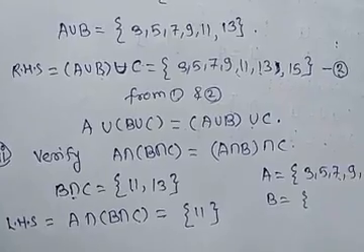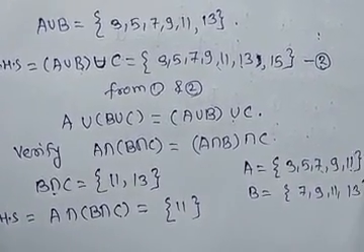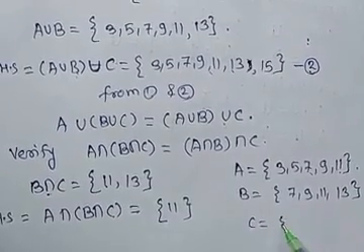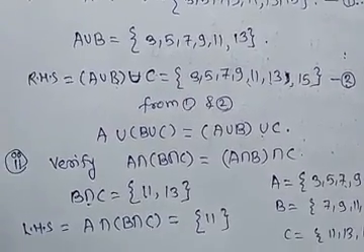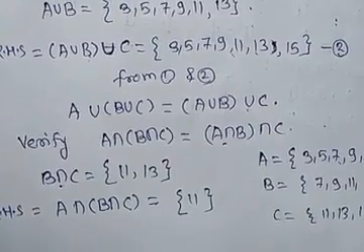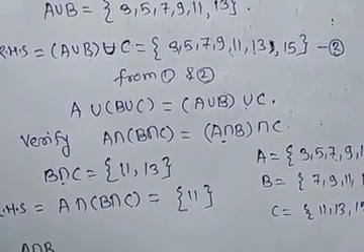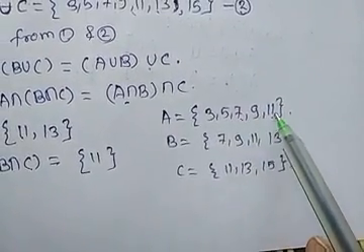Now to find RHS, we write B also. B is equal to the set {7, 9, 11, 13}, and C is equal to {11, 13, 15}. First we have to find A intersection B. The common elements from A and B are 7, 9, 11.